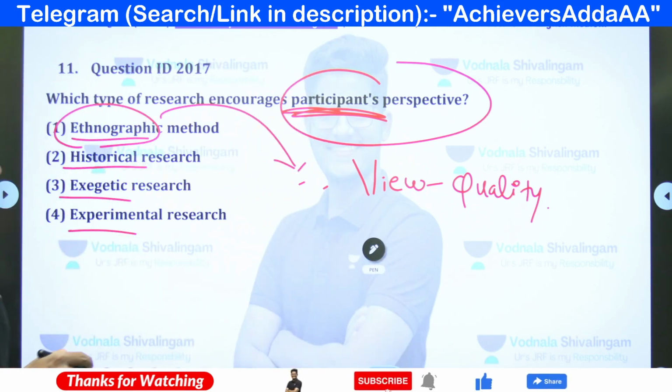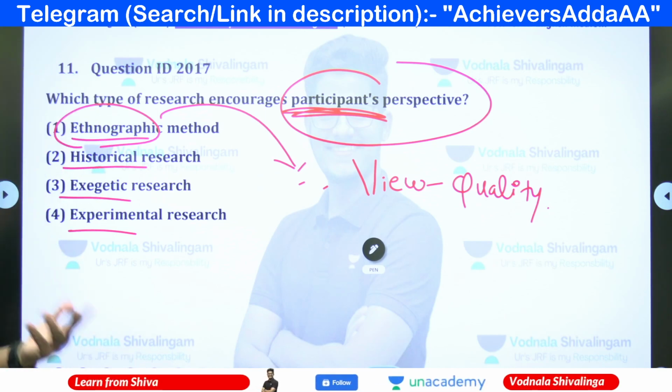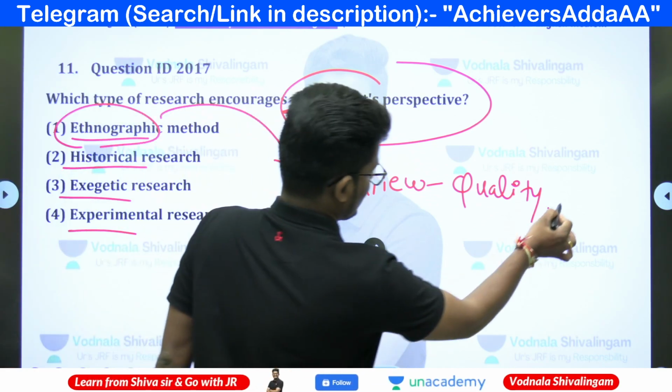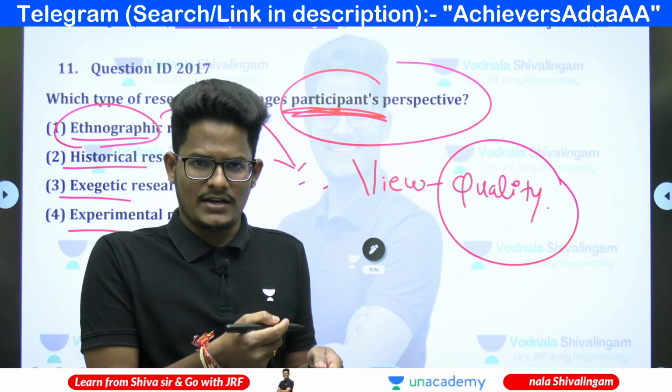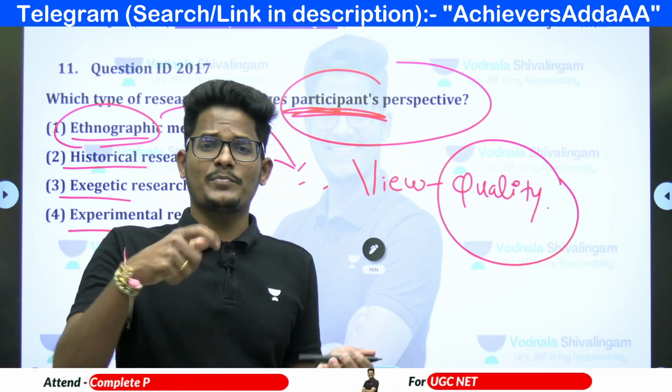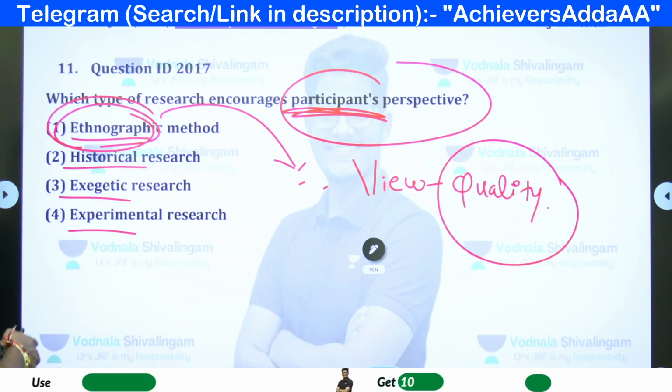There is a possibility to manipulate, but the possibility is very much less. And this is qualitative data. There is no statistics that you are going to gain. You are going to get many people's perspectives only. That is what the ethnographic method of research is.